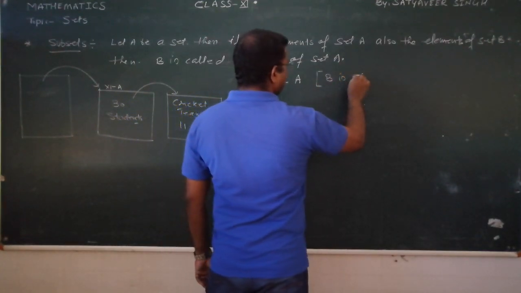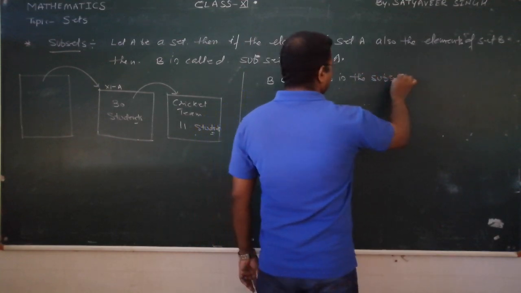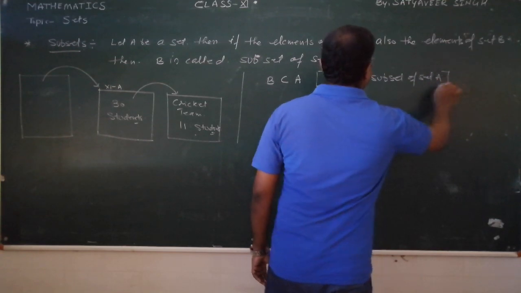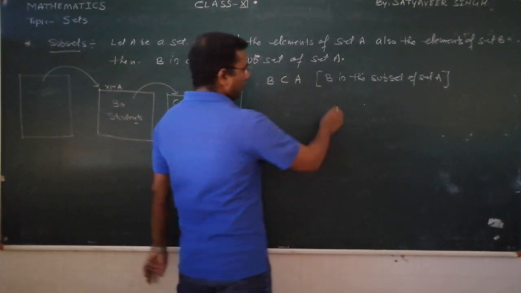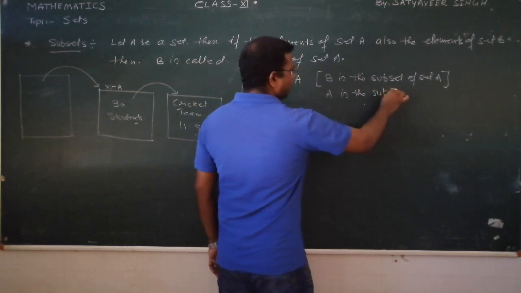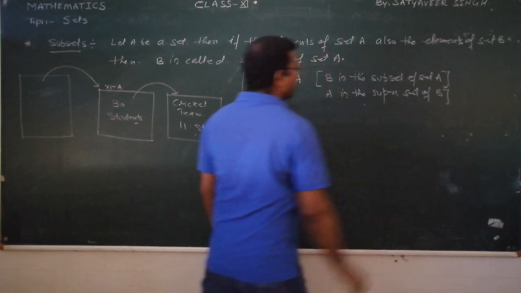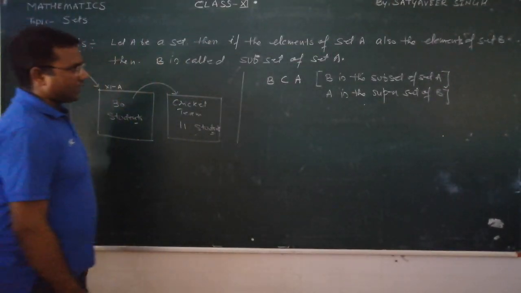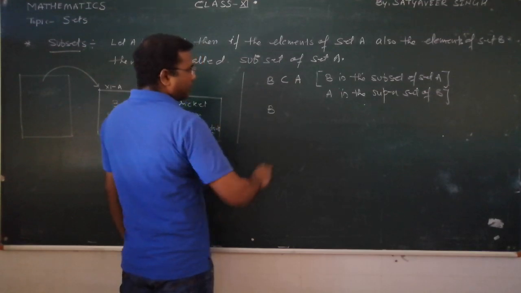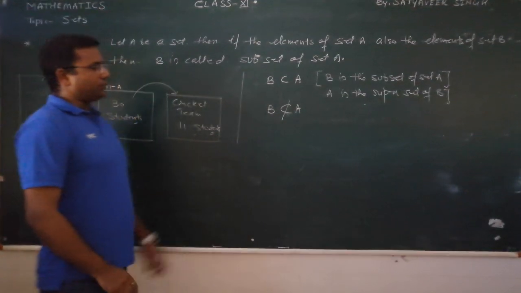B is the subset of set A. And what about A? We say A is the superset of B.